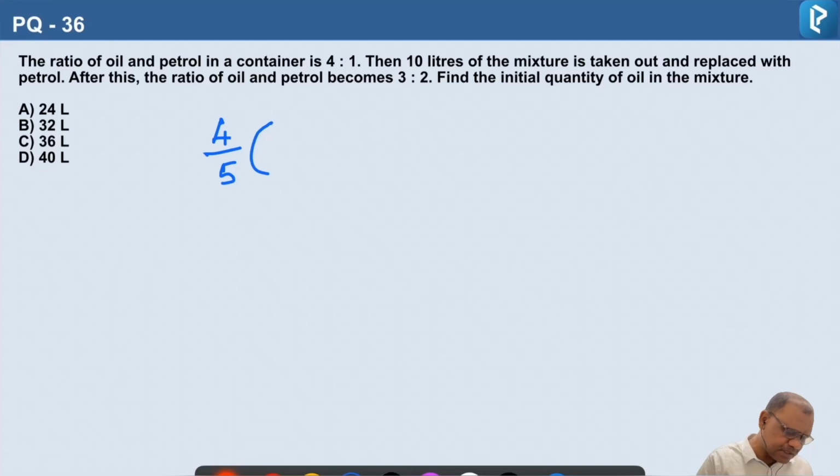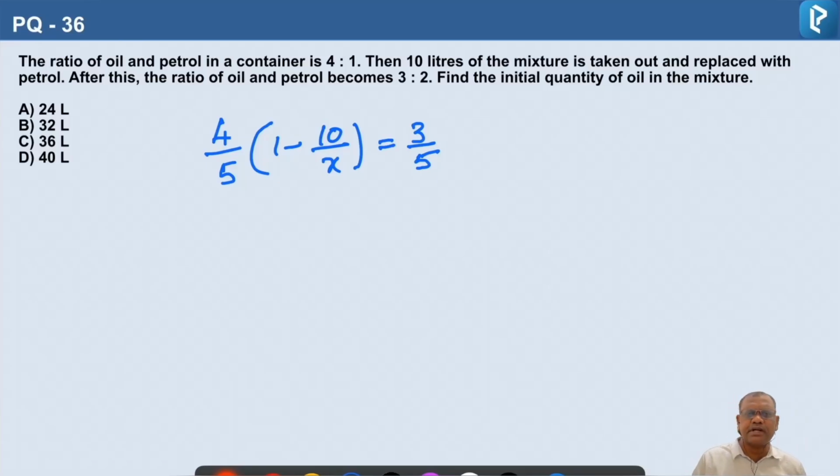From this, 10 liters is taken out. The total quantity we don't know, so let us assume it as X. So 10 liters is taken out, and the concentration of oil finally becomes 3 parts out of 5 parts, that is 3/5.